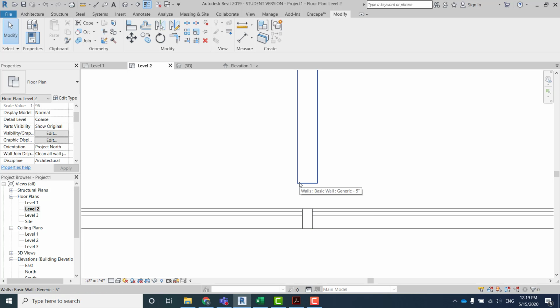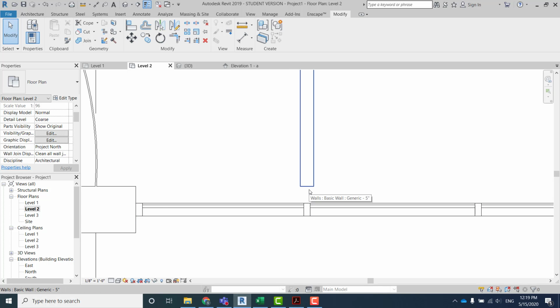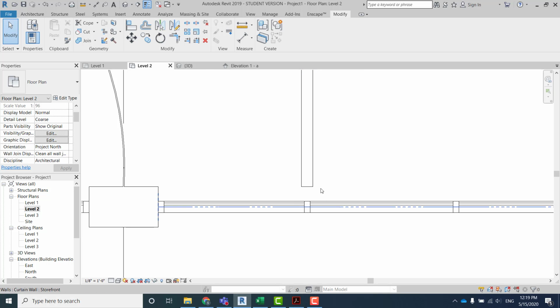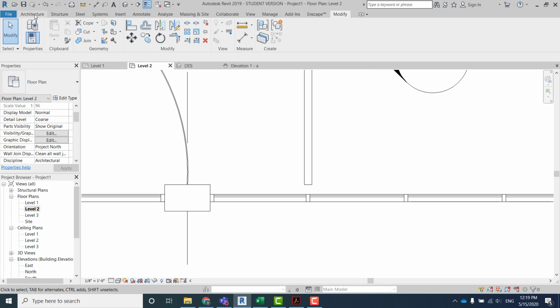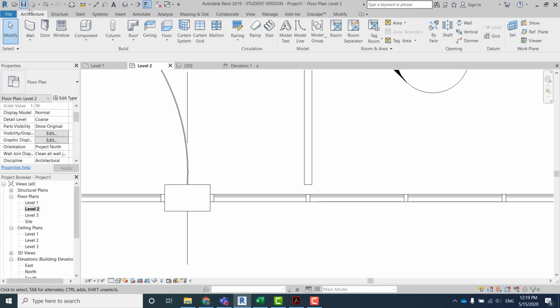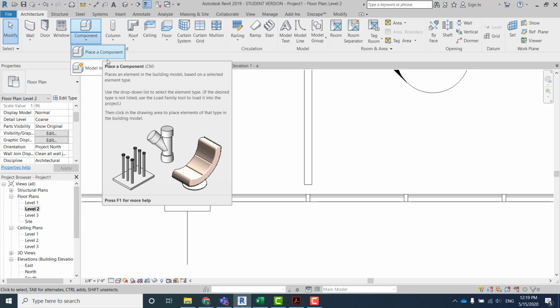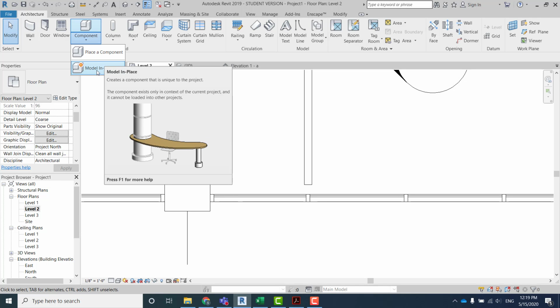There are connecting walls that are sold in the market out there, but this one we will not use a pre-made one. We will build the wall to connect over here to bridge the gap. So to do that, you will need to go to Architecture, go to Component, and you will see there are two options. If there is a pre-made one, you can place it, and we will model in place this time.